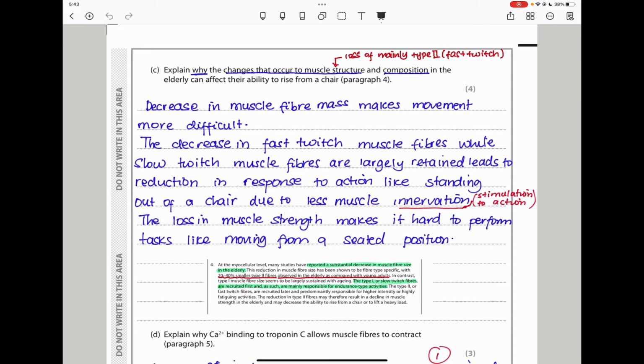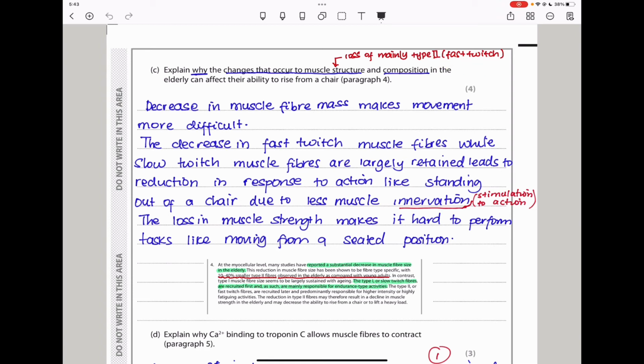Let us see. It says, I actually underline the things that I think are important. I say many studies have reported a substantial decrease in muscle fiber size in elderly. They also say that this reduction in muscle fiber size has been shown to be fiber type specific, with 10 to 40% smaller type 2 fibers, meaning the fast twitch muscle fibers decrease, but the slow twitch muscle fibers do not decrease in quantity. Remember, type 2 are the fast twitch muscle fibers.